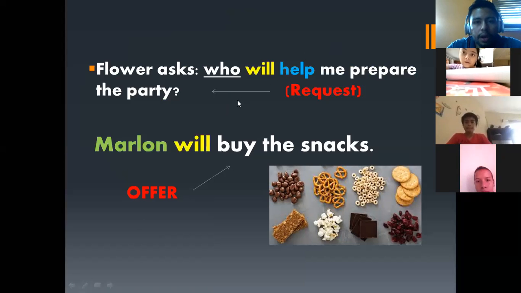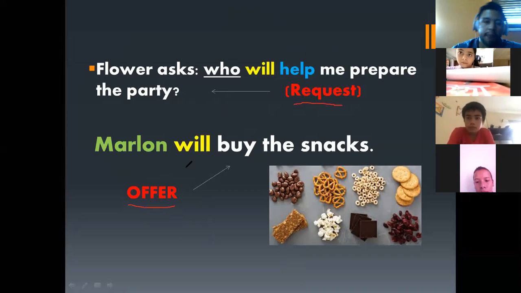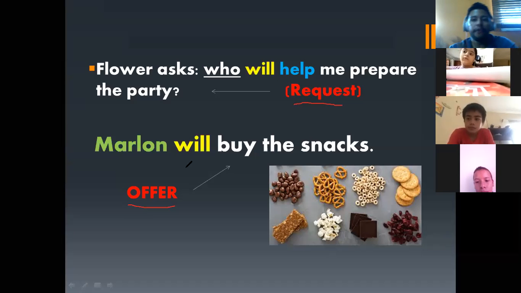Okay, for example, Flower asks, who will help me prepare the party? She's saying this. Who will help me prepare the party? So this is the request. Who will help me? And this is the offer. Marlon will buy the snacks. Marlon is the person who is offering the help. Okay, so let's continue.